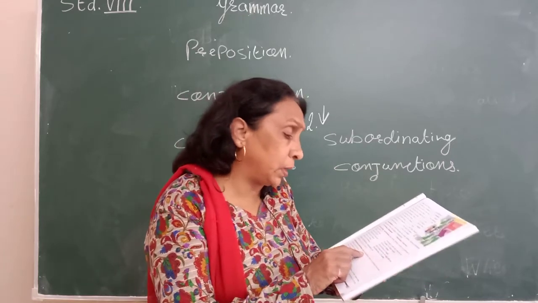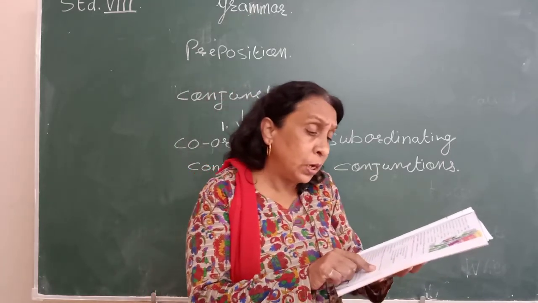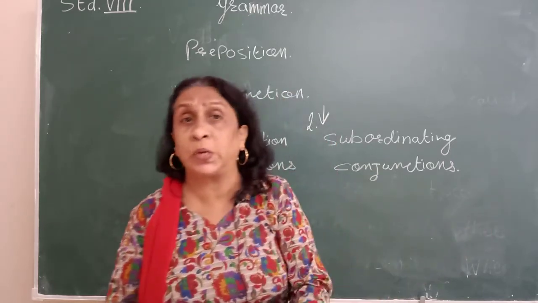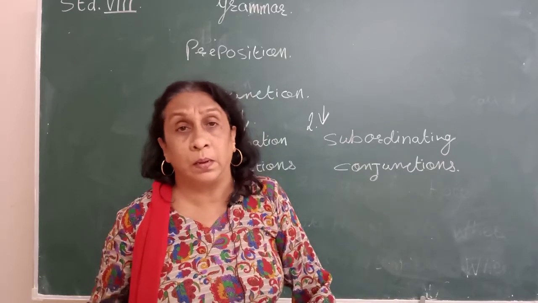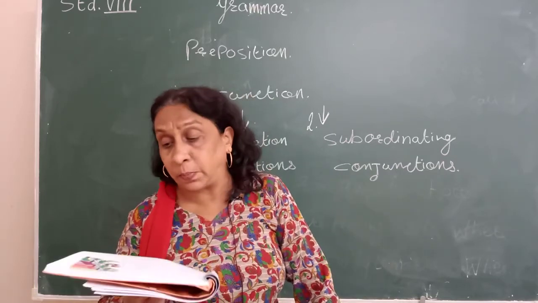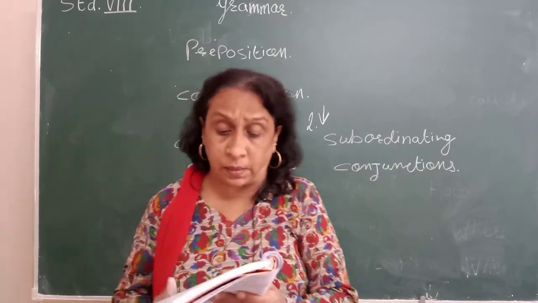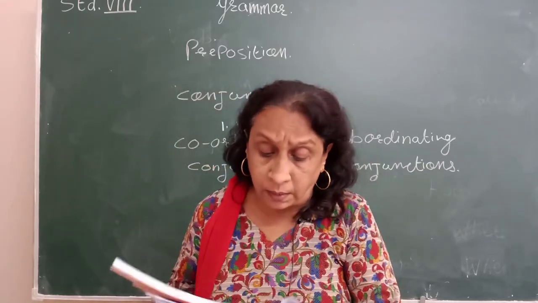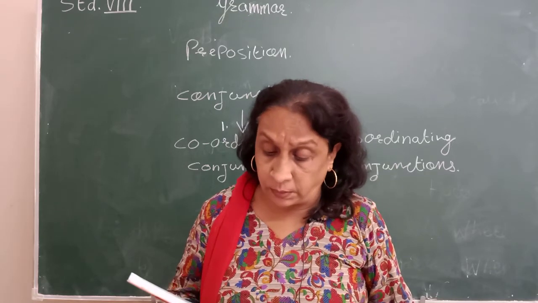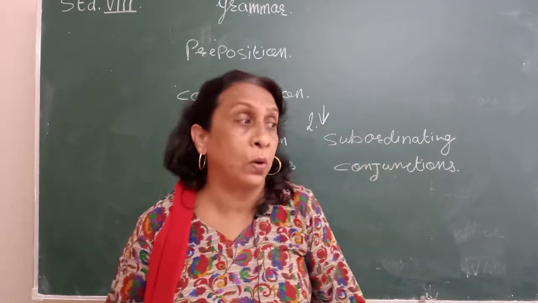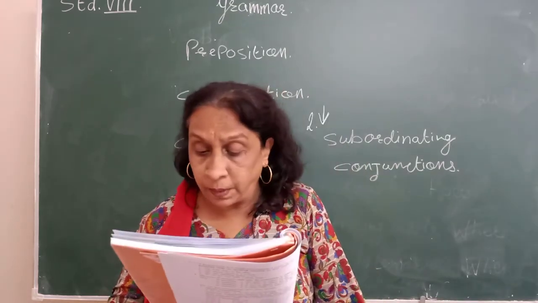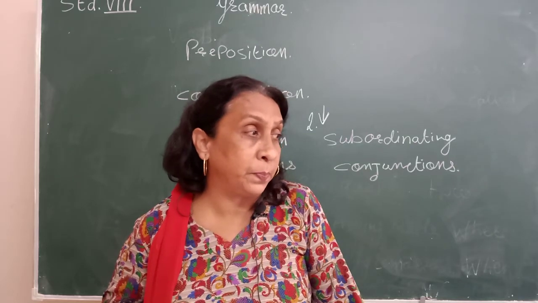Subordinating conjunctions join a subordinate clause to its principal clause. Now we are seeing two types of clauses: the main clause, meaning the principal clause, and the subordinate clause. Now tell me where he lives here. Understood? These subordinating conjunctions join a subordinate clause to its principal clause.